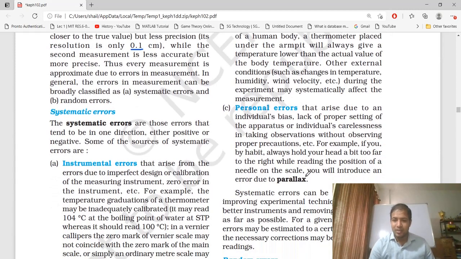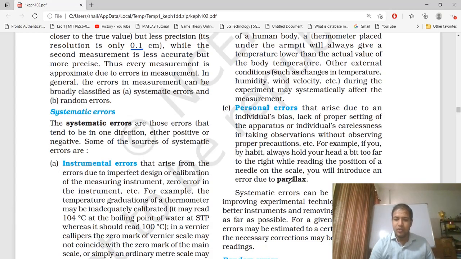Personal error arises due to an individual bias, lack of proper setting of the apparatus, or individual carelessness in taking observations without observing proper precautions. For example, if you by habit always hold your head a bit too far to the right while reading the position of the needle on the scale, you will introduce an error due to parallax.